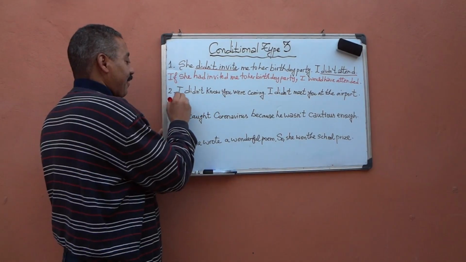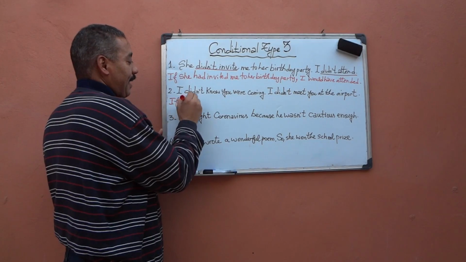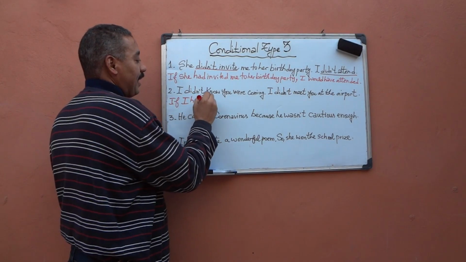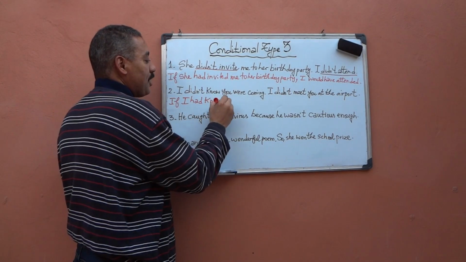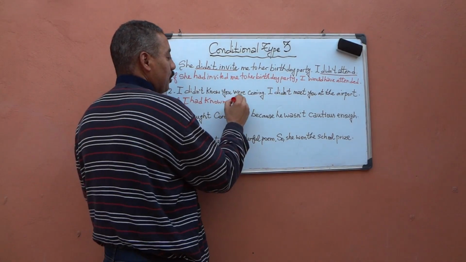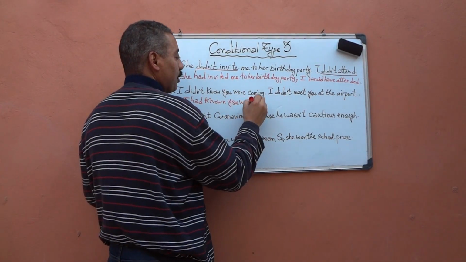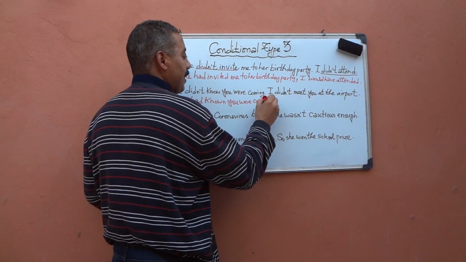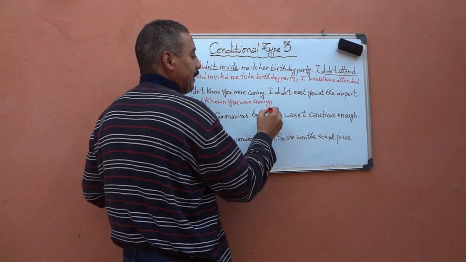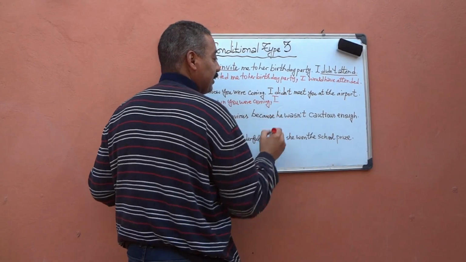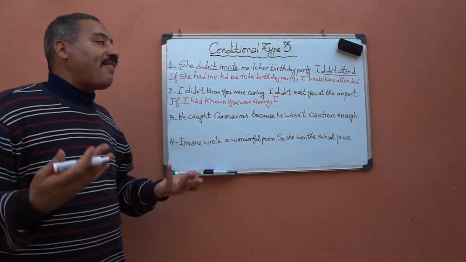So, if I had known you were coming, comma, here, this is what would have happened.